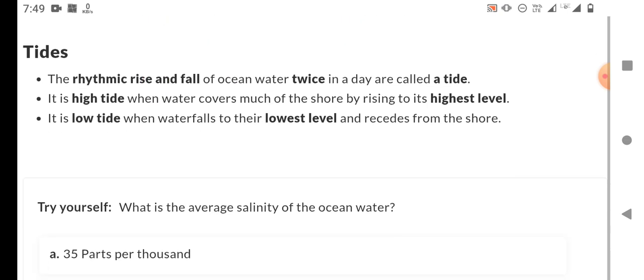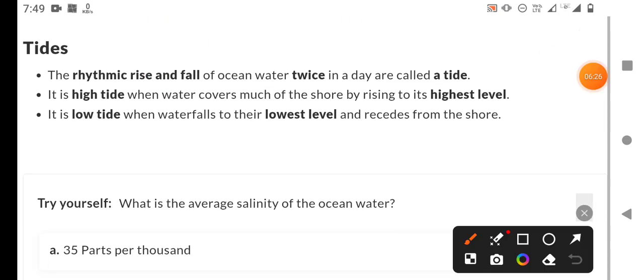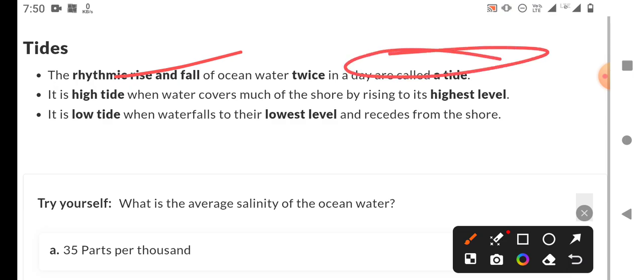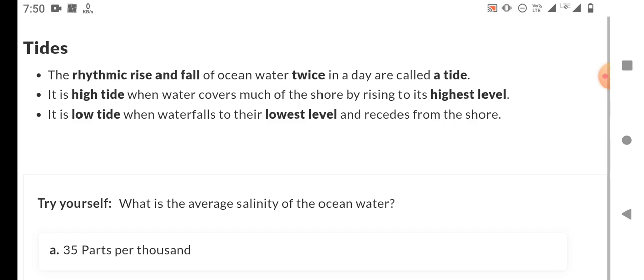Next is tides. What are tides? Tides are the rhythmic rise and fall of ocean water twice in a day. High tide is when water covers much of the shore by rising to its highest level, and low tide is the lowest level, simply.